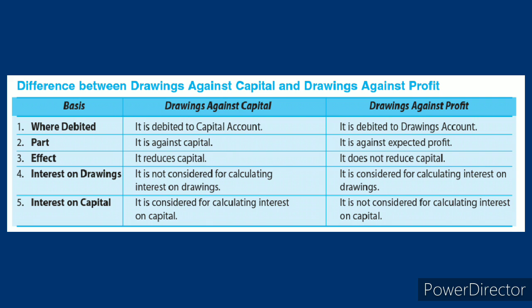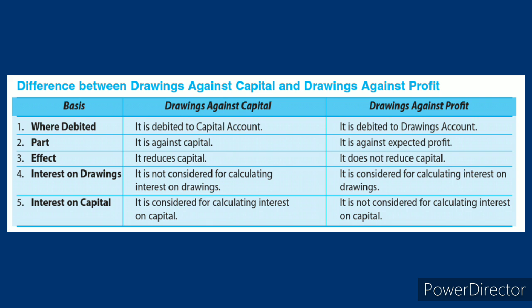And drawings against profit is against expected profit. It is not attained profit, it is against expected profit. And the effect: drawings against capital will reduce the capital amount, and drawings against profit does not reduce the capital amount because it is on expected profit.